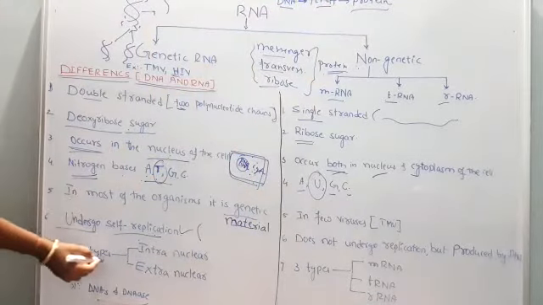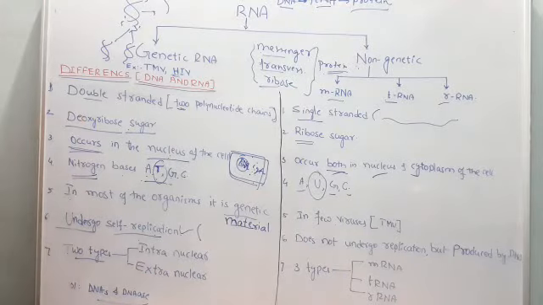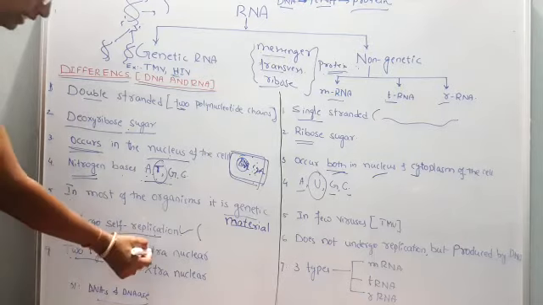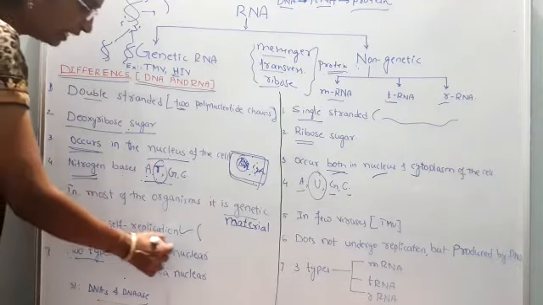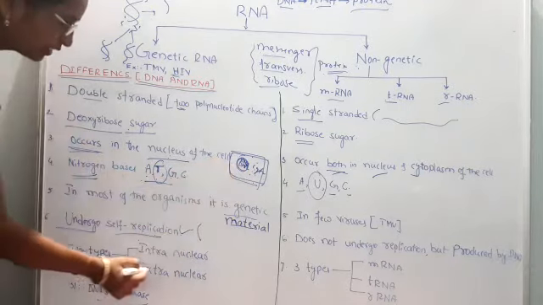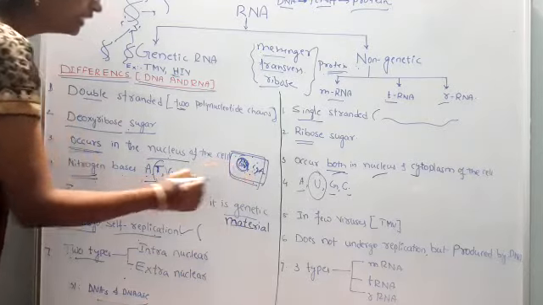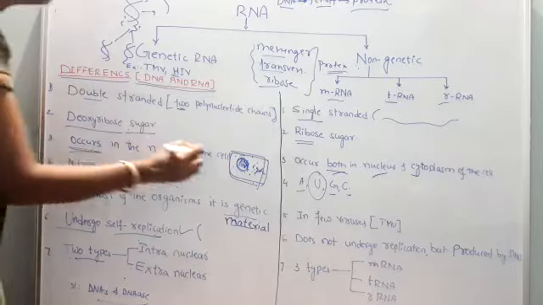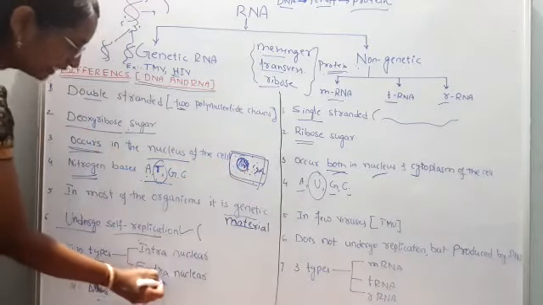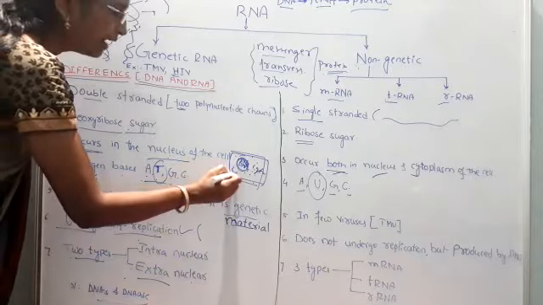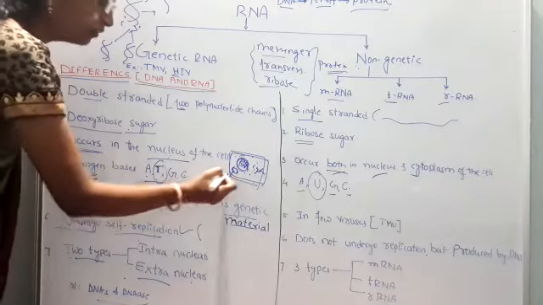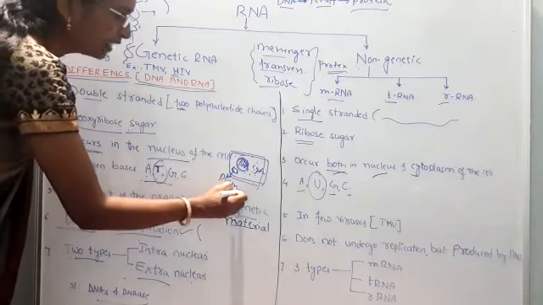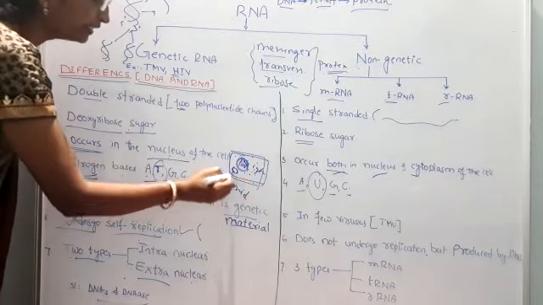Last and final point. Based on their occurrence, DNA is of two types: intranuclear and extranuclear. You may get confused here. Intranuclear means within the nucleus. Extranuclear means outside the nucleus. The best example of extranuclear DNA is a plasmid. A plasmid is also a DNA, a circular DNA.